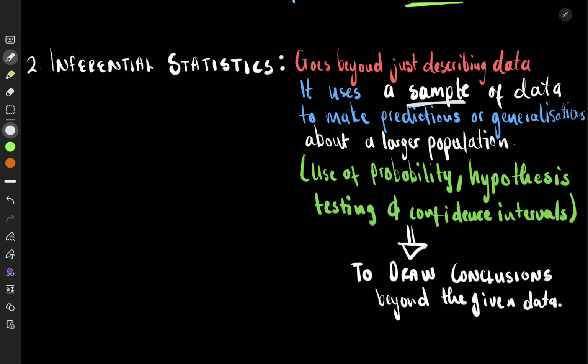To infer is to conclude. Okay, and there are ways in which it's done. There are things that they use: confidence intervals, hypothesis testing, some other types of probability, and this is going to be used to then draw conclusions about the larger populations, to make predictions. So we use the data we have collected from the sample to then make predictions about the larger populations. Generalization, to say, using this, we can therefore say so and so.